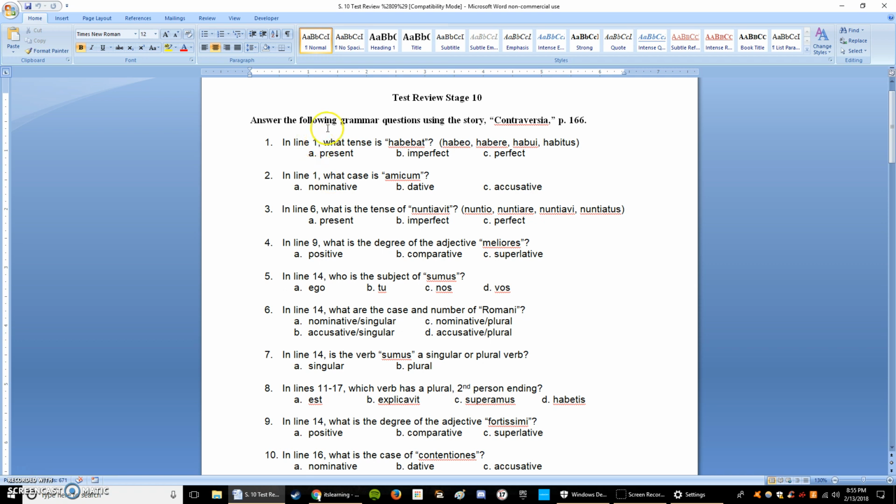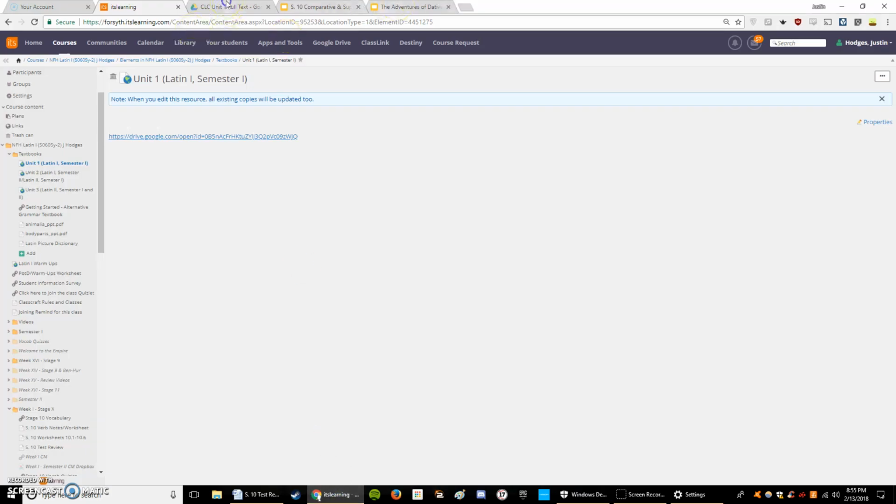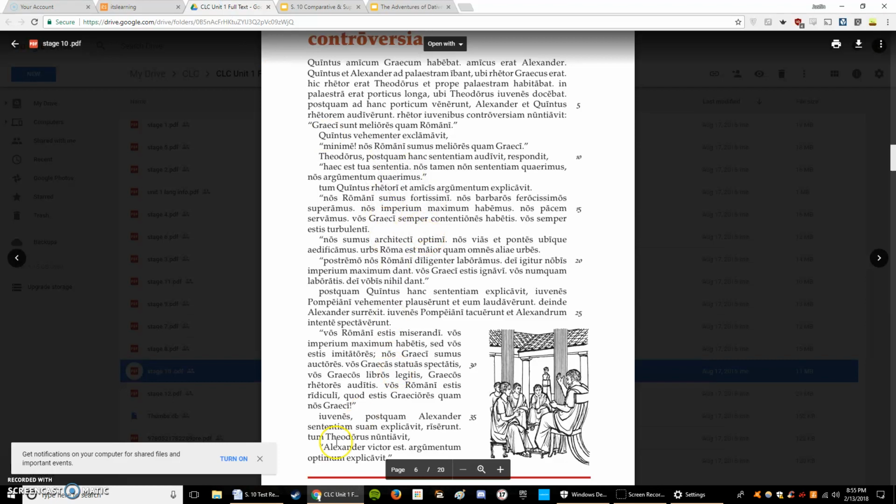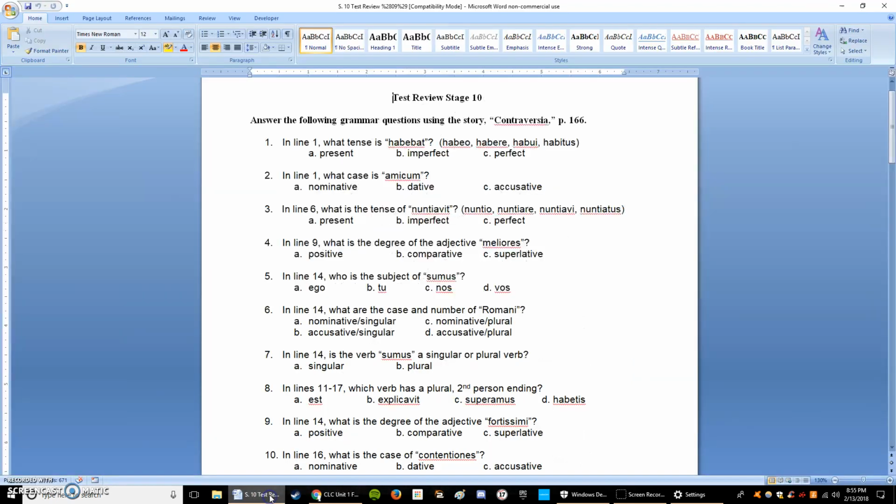Okay, let's go. The first part asks you to look at the story Controversia in your packet. I have it right here for our reference. We'll come back to it. All of these questions can really be answered without even looking at the story, so I'm just going to do it like that. It says, line 1, what tense is habebat?